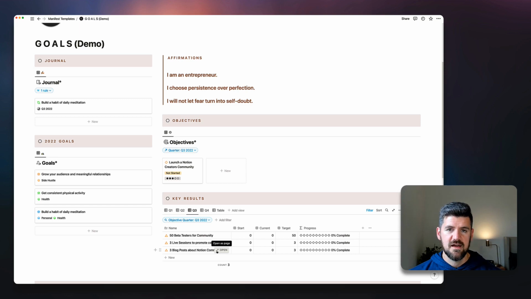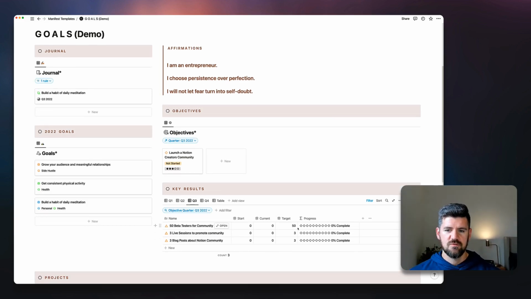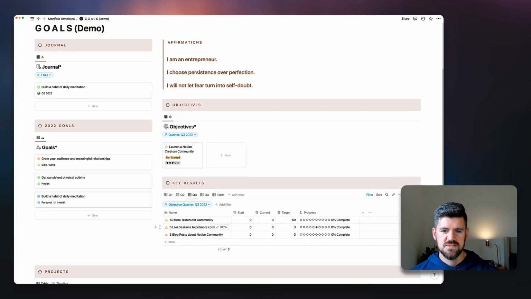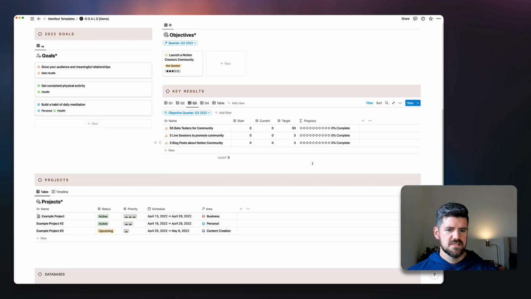anywhere from 3 to 5 objectives for the quarter, and the key results, this will get longer than this demo, but it also provides a good instant visual to say at the end of, say, each week or every other week, we can update these values to see visually how are we progressing toward these objectives, which is kind of a nice way to just get that immediately.